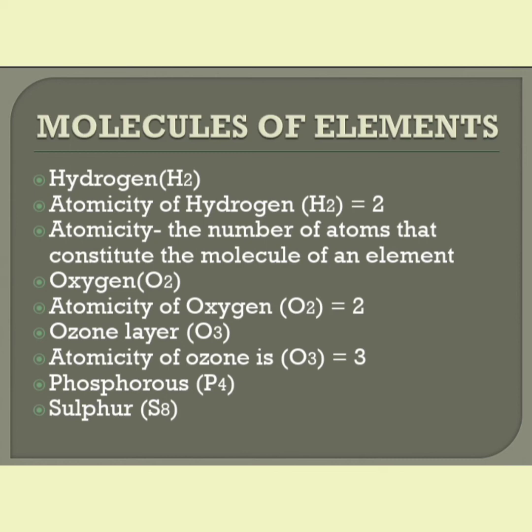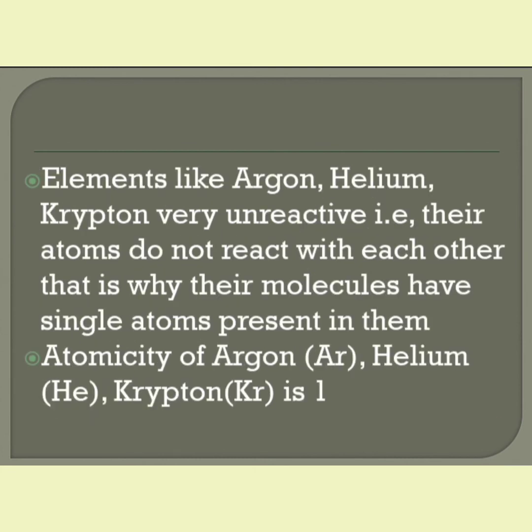Next we have studied about ozone. How do you represent ozone? That is O3, because the atoms that constitute ozone are 3 atoms of oxygen. Okay, totally it is 3. For example, phosphorus. It is P4 because 4 atoms are present in phosphorus. 4 similar atoms combine together to form the element phosphorus. And what about sulfur? It is S8. So how many atoms are there? What is the atomicity of sulfur now? It is 8.